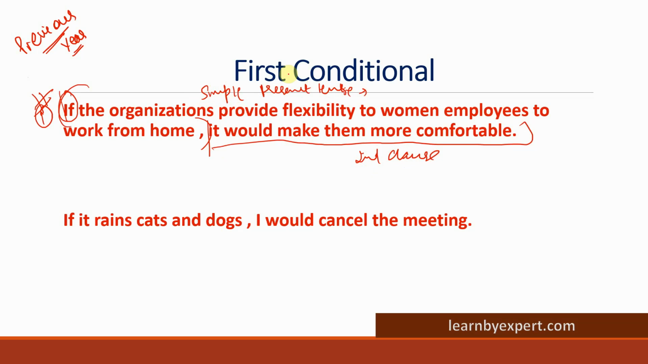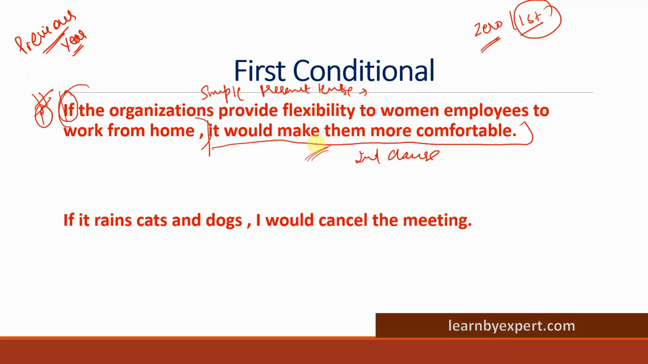So that means for the simple present tense, we only have two types of conditional. One is zero, one is first. Zero conditional refers to a general truth, so this is not the general truth. For first conditional, we refer to one particular situation. If it happens, there is a probability the second situation might happen. So the first situation says if the organization gives this flexibility to women employees to work from home, the second situation will happen. So it would make them more comfortable.